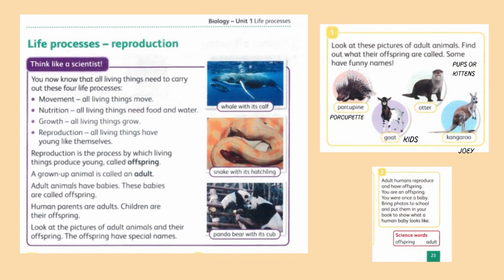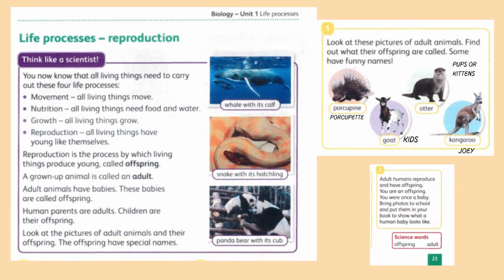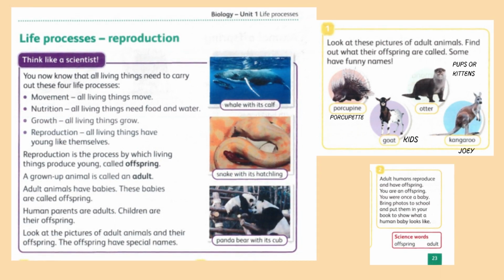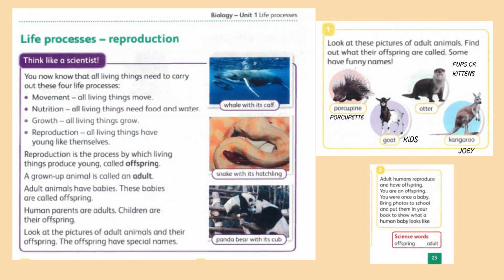Now, page number 23, life processes, reproduction. Think like a scientist. You now know that all living things need to carry out these four life processes: movement, all living things move; nutrition, all living things need food and water; growth, all living things grow; reproduction, all living things have young like themselves.